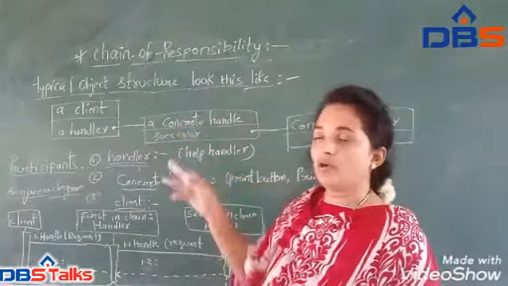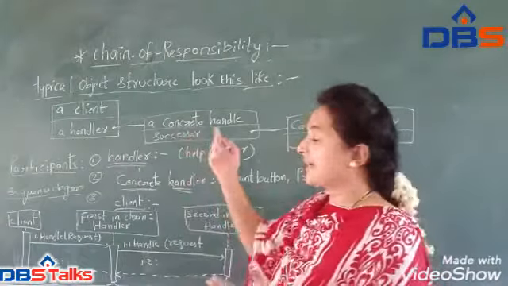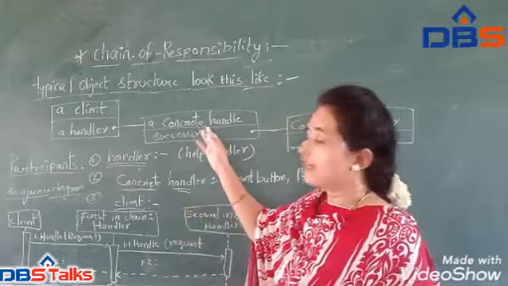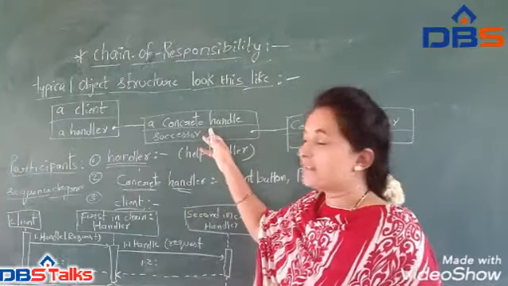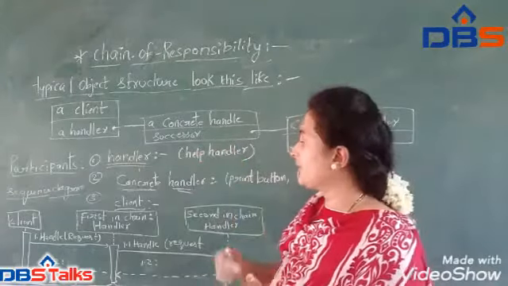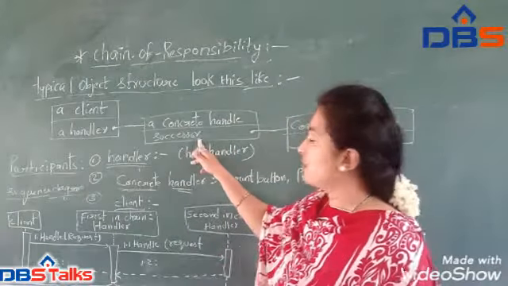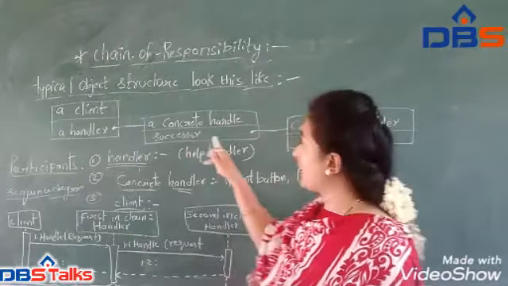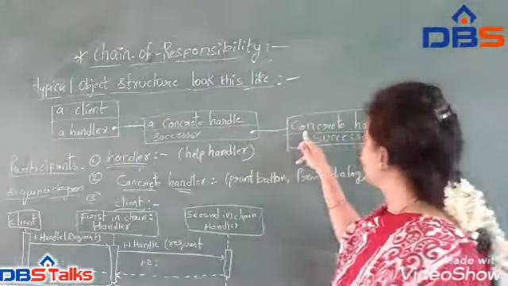The concrete handler checks whether it has the capacity to handle that request or not. If it has the capacity, after completing the request, we provide a default successor link. So by default it sends that request to the successor, and the successor again sends the request to the next concrete handler.